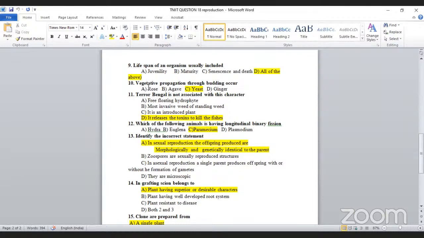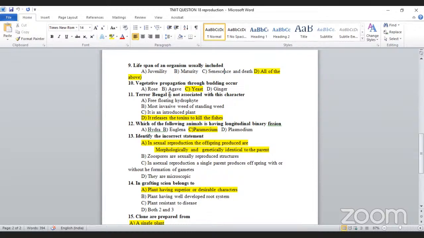Budding occurs. I already told you. The vegetative propagation through budding occurs in which one? Rose, but that is nothing but the stem, there are no buds. Okay, because rose also produces buds, but it's not a vegetative propagation. Think about that. Agave is also one of the very important ones. Gemmule comes under this heading. Yeast, budding. Ginger is an underground stem. So which one is the correct one? You have to choose it. Yeast is the correct one. Then go to the next one.